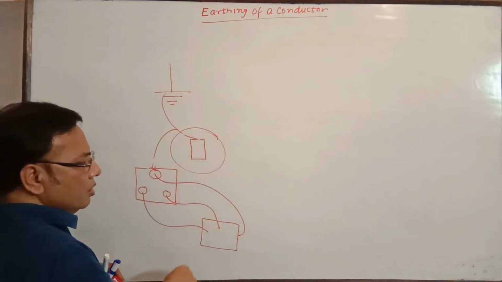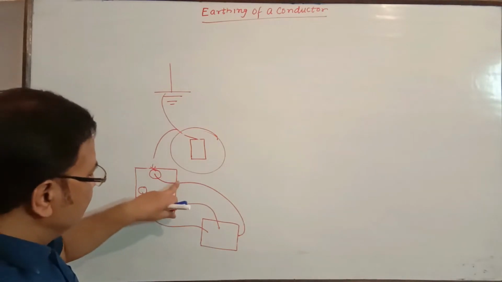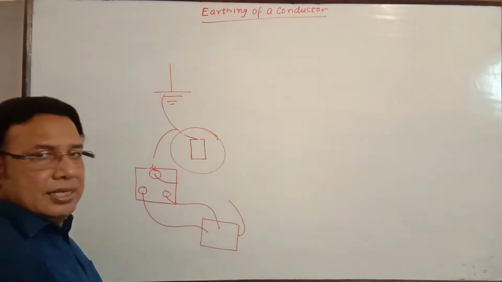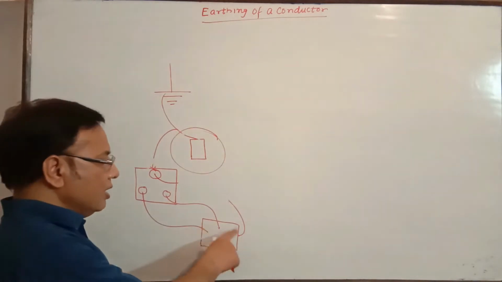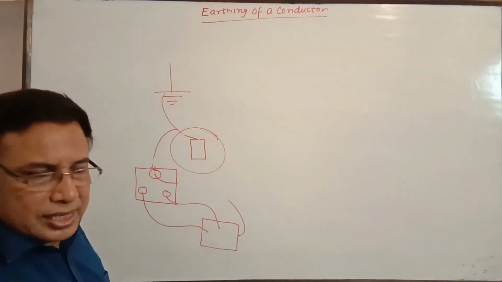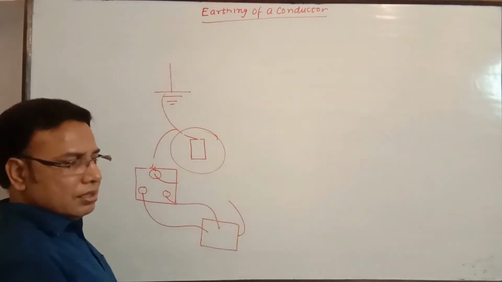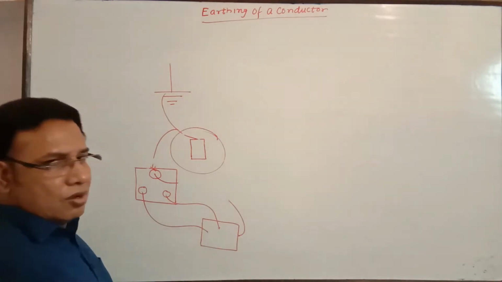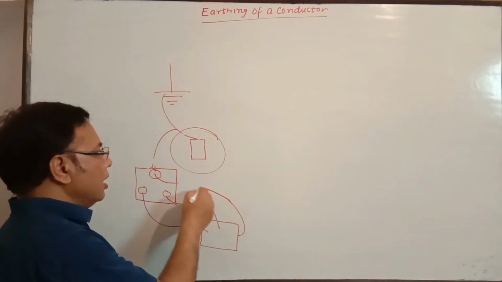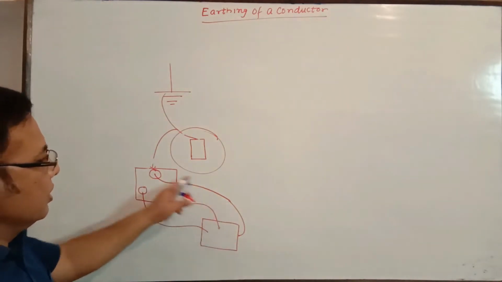In case of absence of this wire, if the live wire comes in contact with the body of the equipment or gadget, and any person touches it, he or she may get a shock. So just to avoid the shock and its effect, this particular body is grounded.